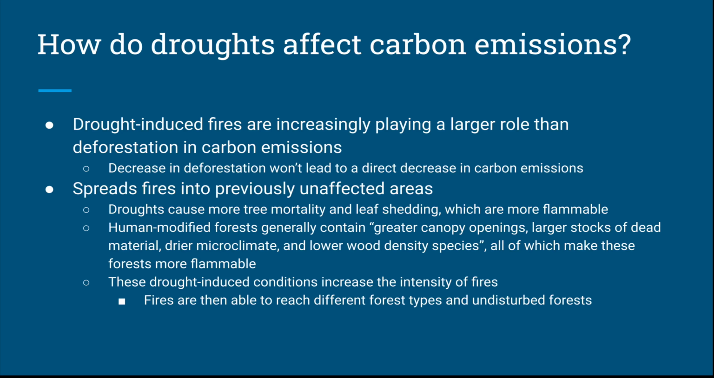Additionally, droughts are making the fires in the Amazon worse. They are causing more tree mortality and leaf shedding, which make for more flammable conditions. Similarly, characteristics of human-modified forests like greater canopy openings, larger stocks of dead material, a drier microclimate, and lower wood density species are also more flammable. All of this makes for more intense fires, which are then able to reach different forest types and also previously undisturbed forests.